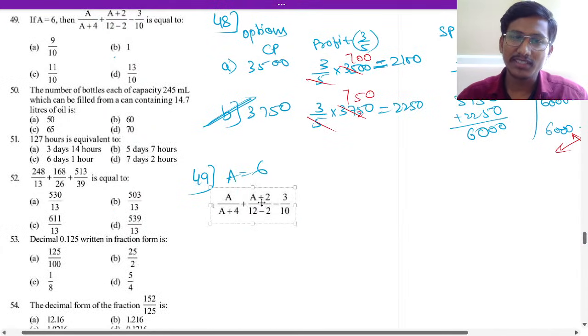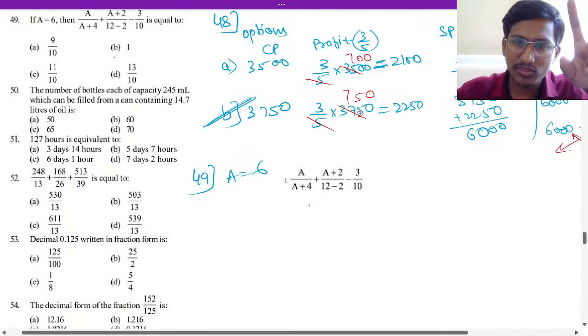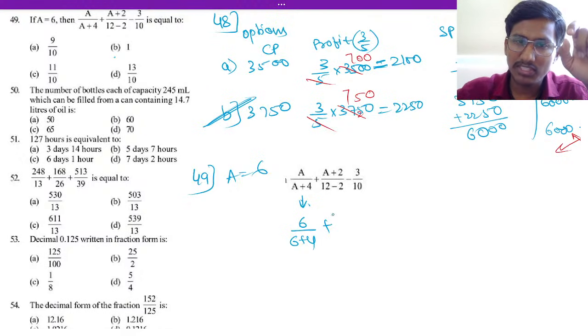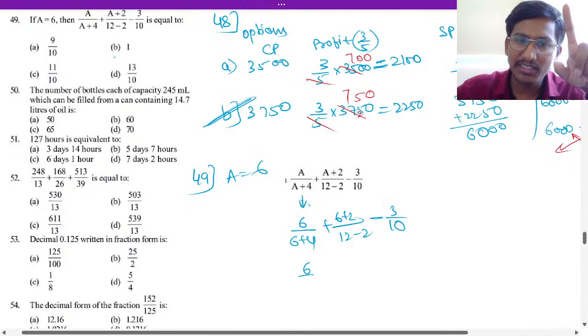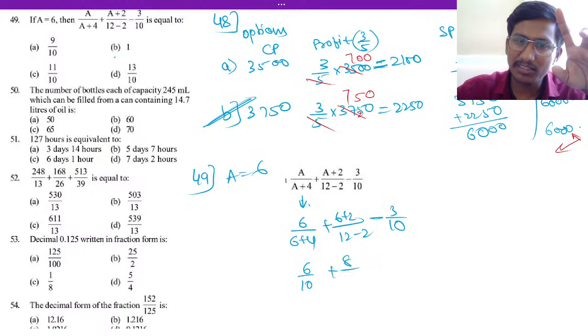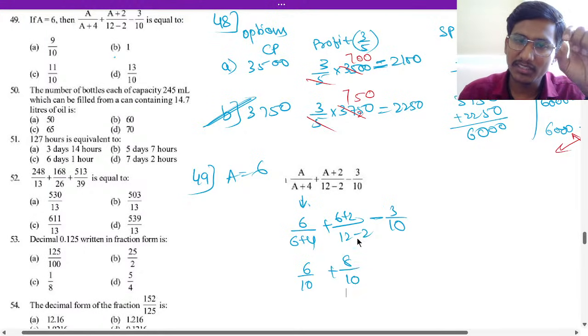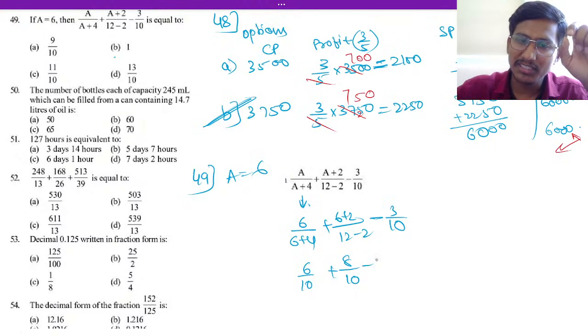So what will come answer for this? 6 for this, that is 6 divided by 6 plus 4, that is 4 here, plus here A plus 2. A plus 2 means 6 plus 2, divided by 12 minus 2, minus 3 by 10. If you can do the calculation, 6 divided by 10 this one, plus 8 divided by 10 this one, 6 plus 2 is 8 divided by 10, minus 3 by 10.